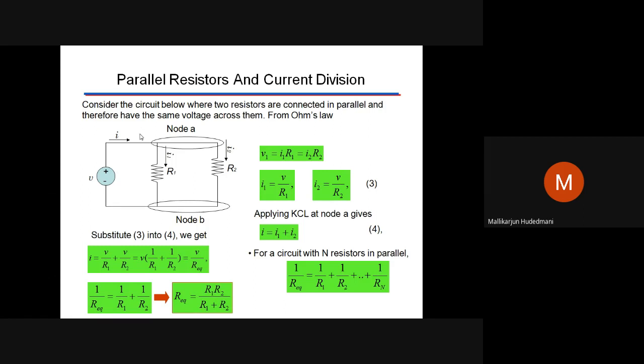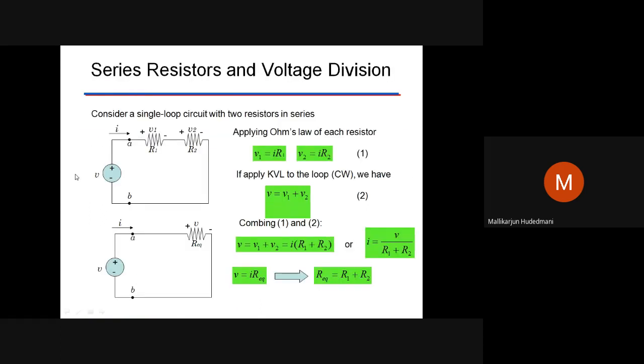Or together in a single question worth 6 marks: 3 marks for the current division, 3 marks for the voltage division. Whenever we say voltage division, the total applied voltage in a series circuit becomes V equal to V1 plus V2. So what is V1 in terms of V? What is V2 in terms of V? That's called division of total applied voltage into resistor 1 voltage V1 and resistor 2 voltage V2. That is known as writing the division of voltage.